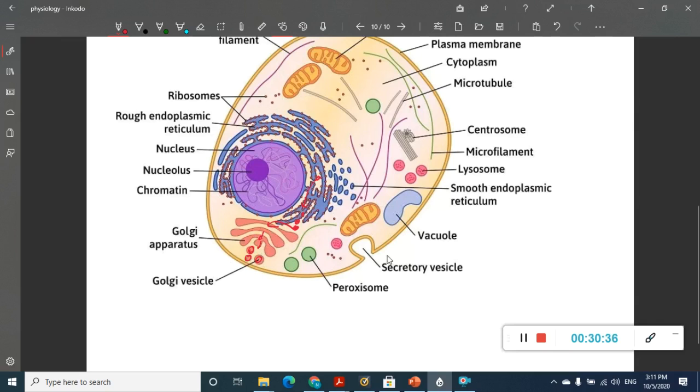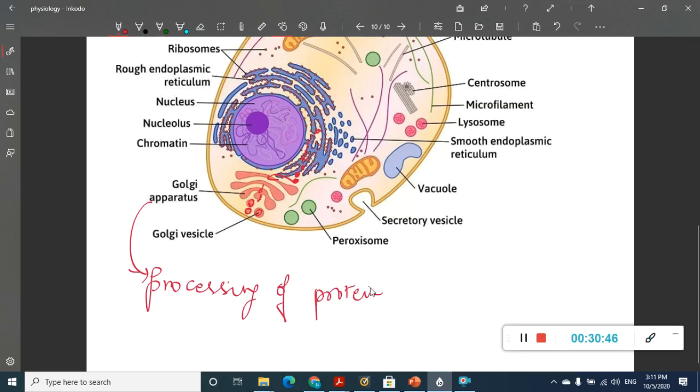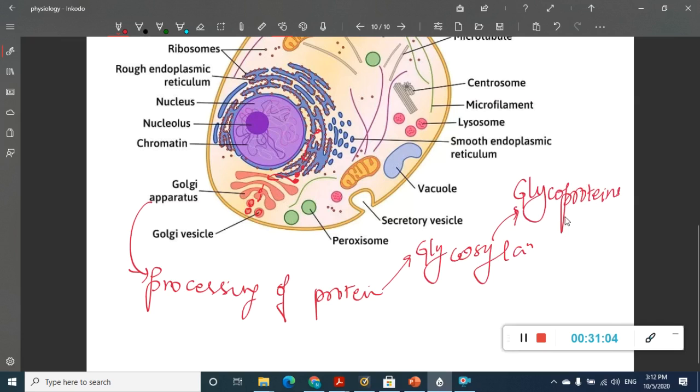So there occurs processing of lipids in this Golgi apparatus. What actually occurs is processing of proteins. But what does this processing of proteins mean? What are the actual changes which occur? That means there occurs glycosylation. What is glycosylation? Glyco is carbohydrate, so adding a carbohydrate moiety is called glycosylation. If you add a carbohydrate moiety to proteins, it forms glycoproteins.